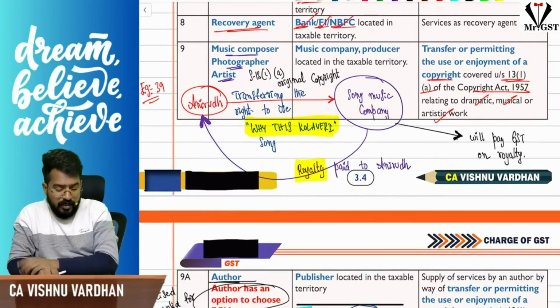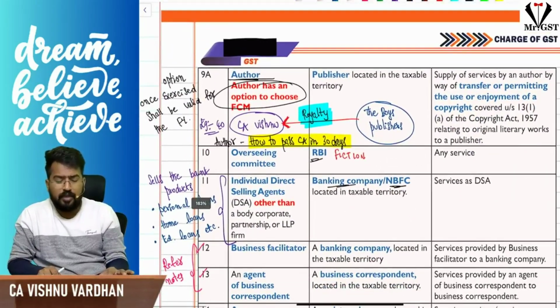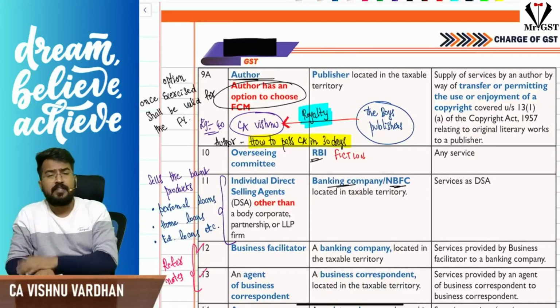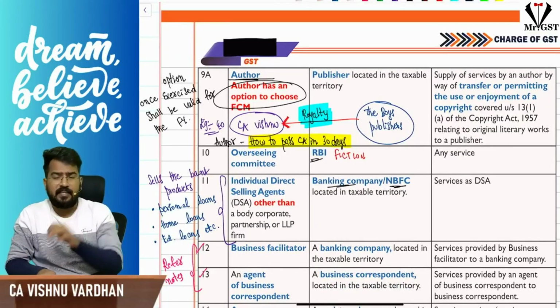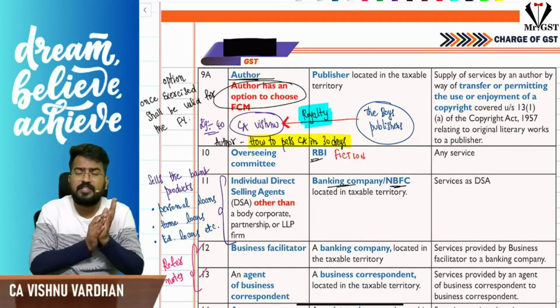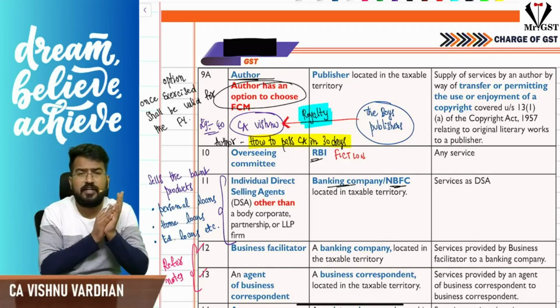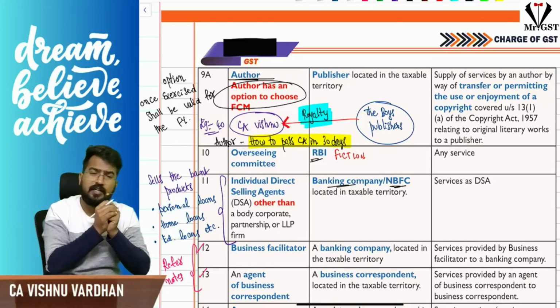That is the point. And the same logic applies to the author also in entry 9A. The author is allowing somebody to use his copyright on the book. For example, I wrote a book, how to pass CA in 30 days, and I am transferring the right to publish to Boys Publishers, a publishing company. Who is liable to pay GST on the royalty? The publishing house is liable to pay GST under RCM.